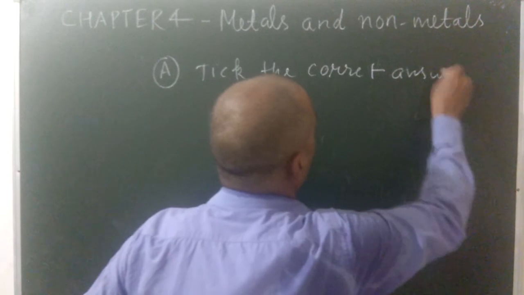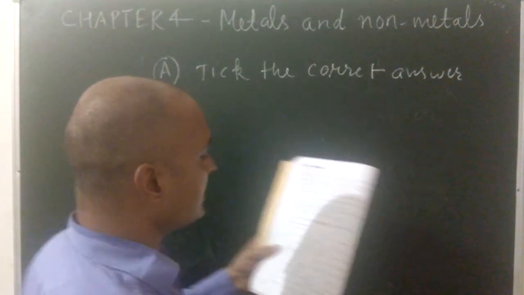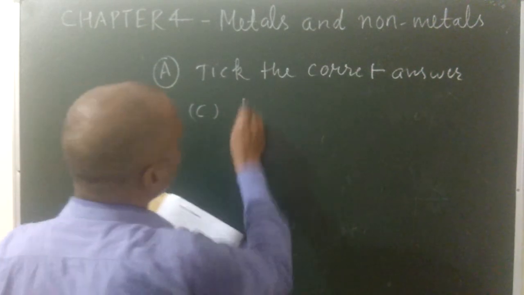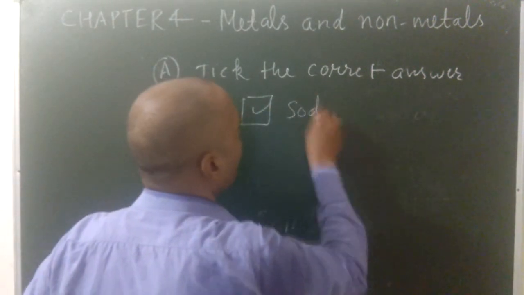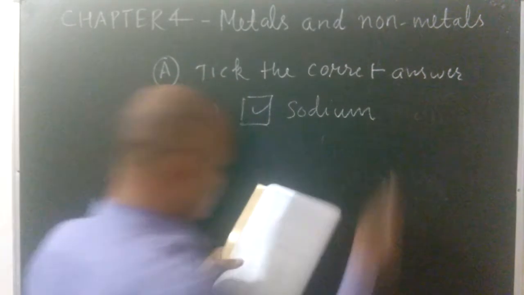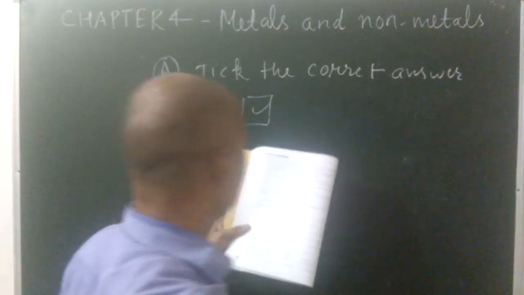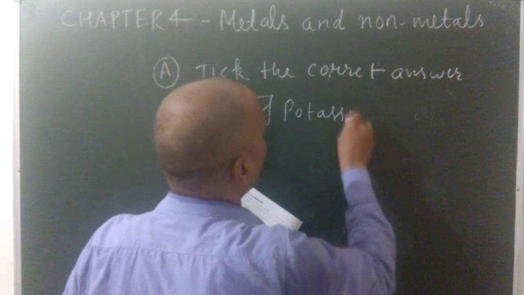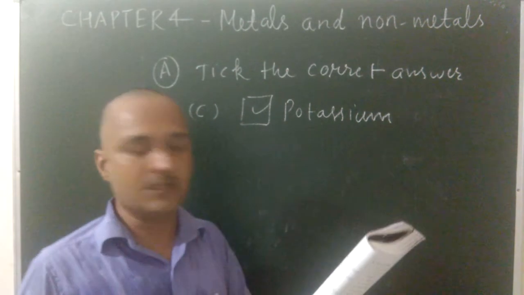Do it fast. First one: the most reactive metal. The answer is C, potassium.